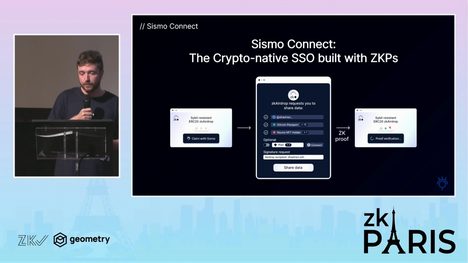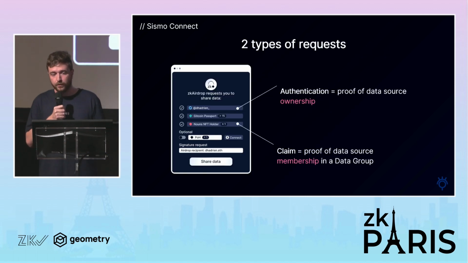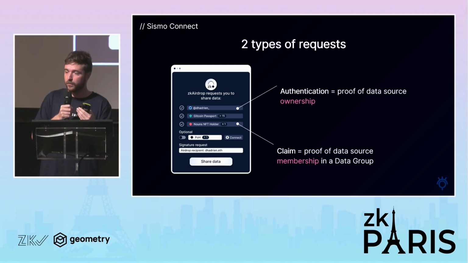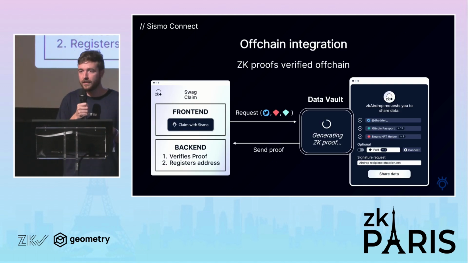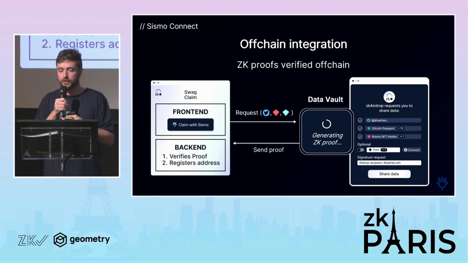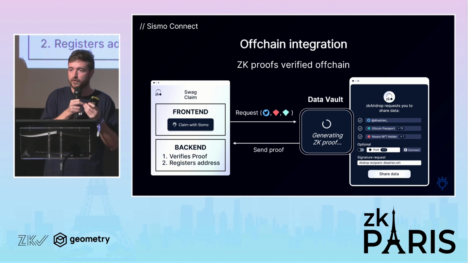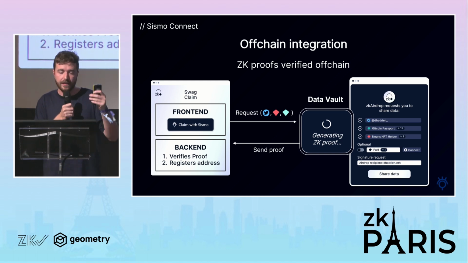So to integrate Sismo, the user needs to do a request of the data he wants, basically an authentication or a group membership proof. And then he needs to verify it in his backend or his smart contract. So here, we can see an off-chain integration. Basically, we have this button that is integrated in the front end of the application, and you have a piece of code in the backend, the server, to verify the zero knowledge proof, and that the zero knowledge proof corresponds to the request that was made.